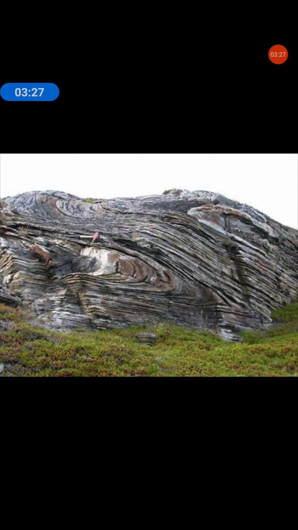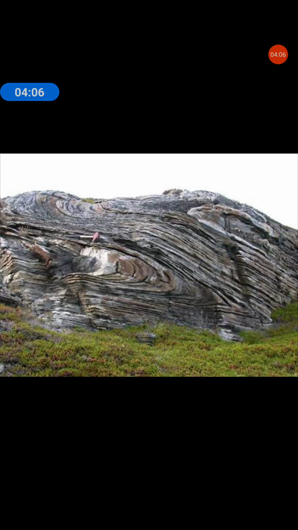The attitude of these rocks can be described considering their orientation. So what do we have to do? We have to consider their orientation and in which direction, which is determined by measuring their trend on a horizontal surface. If you are measuring the trend on a horizontal surface, that is known as strike. And if you are measuring their inclination, then it means dip. So dip and strike are the two important topics in this part. These are the two initial topics, dip and strike, which you have to study.